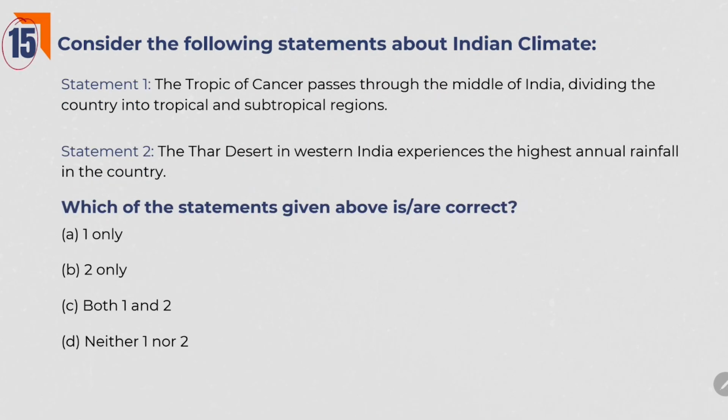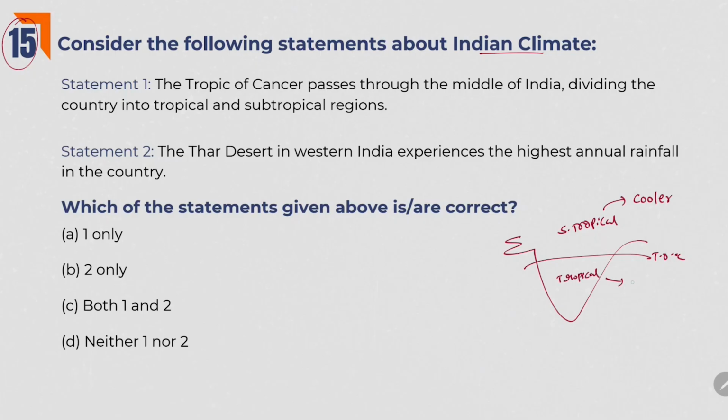Next one. Consider the following statements about Indian climate. The Tropic of Cancer passes through middle of India, dividing the country into tropical and subtropical regions. Yes, whatever the region we observe above the Tropic of Cancer, we call it subtropical area. This area experiences cool climate compared to southern India. And the area below the Tropic of Cancer and above the equator, we call it tropical region.